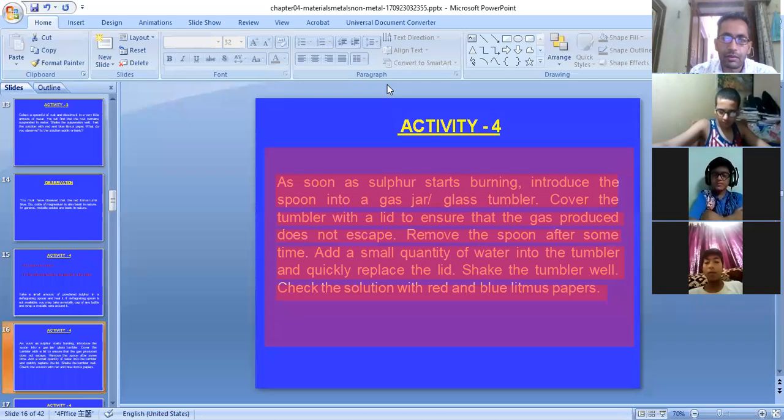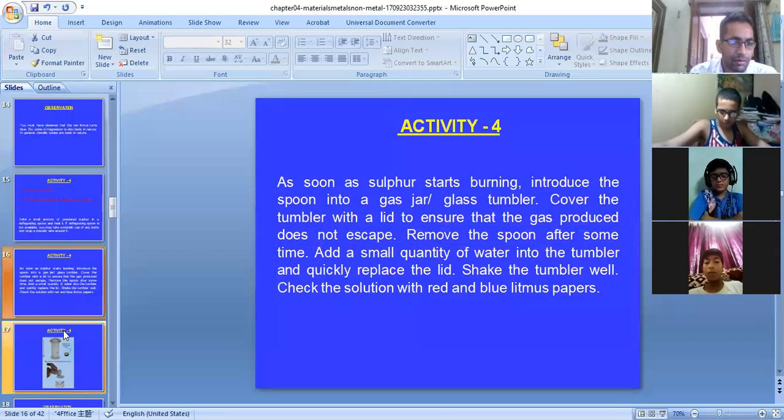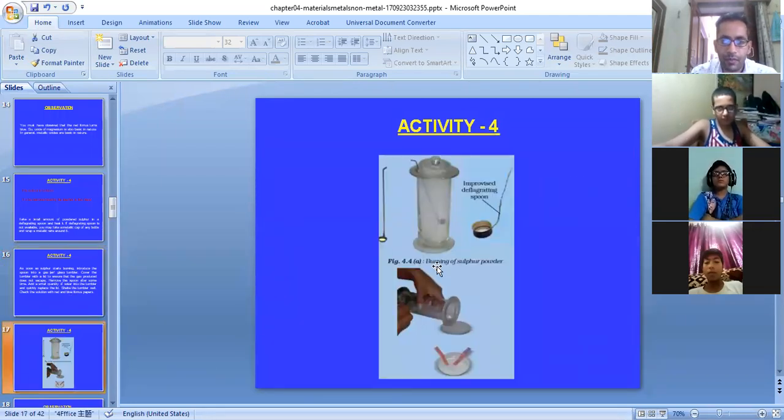Let us see what our observations are. This is the figure. This is a deflagrating spoon. If you do not have a deflagrating spoon, you prepare one at your home with a metallic cap and a wire.